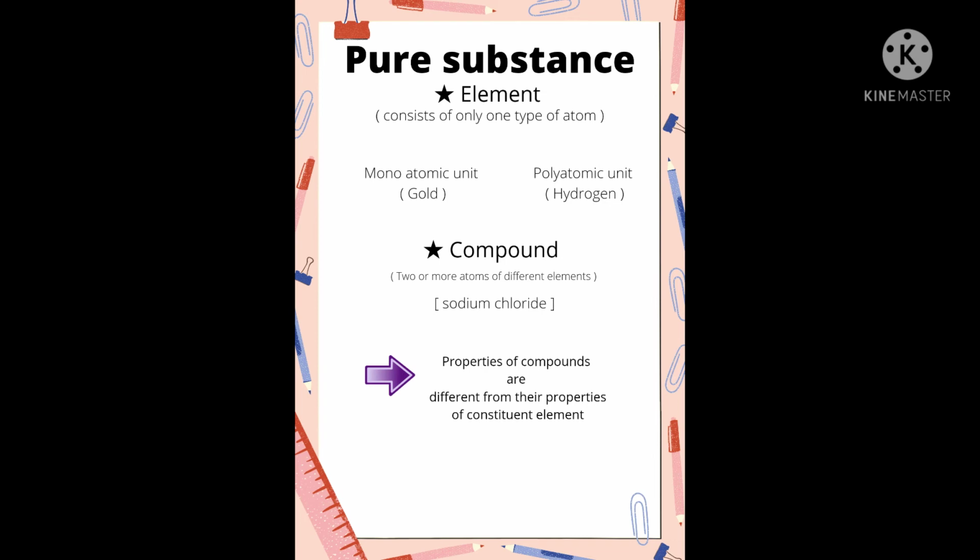Coming to the term compound, compounds are made up of two or more atoms of different elements, which are collectively called molecules. Examples: carbon dioxide, glucose, hydrogen sulfide, and sodium chloride. If we see the example of carbon dioxide, we can clearly notice that the monoatomic element carbon and the polyatomic element oxygen combine to form a compound. It clearly satisfies the definition of a compound.